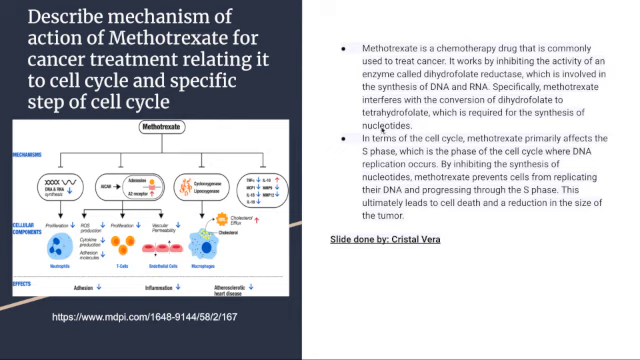nucleotides. In terms of the cell cycle, methotrexate primarily affects the S phase, which is the phase of the cell cycle where DNA replication occurs. By inhibiting the synthesis of nucleotides, methotrexate prevents cells from replicating their DNA and progressing through the S phase. This ultimately leads to cell death and a reduction in the size of the tumor.